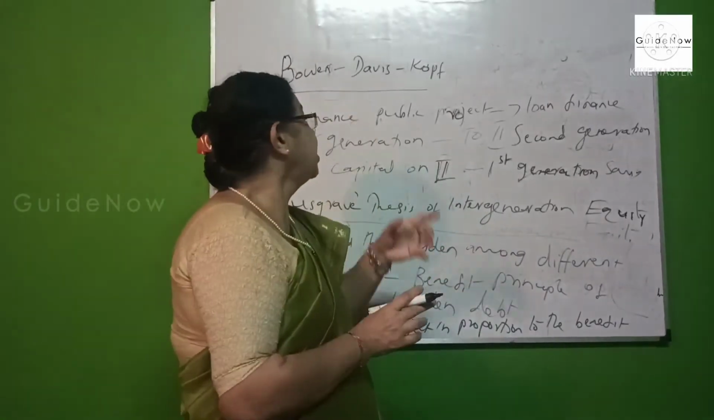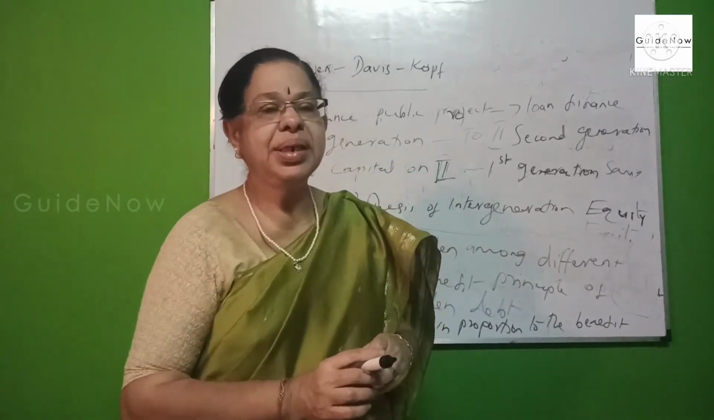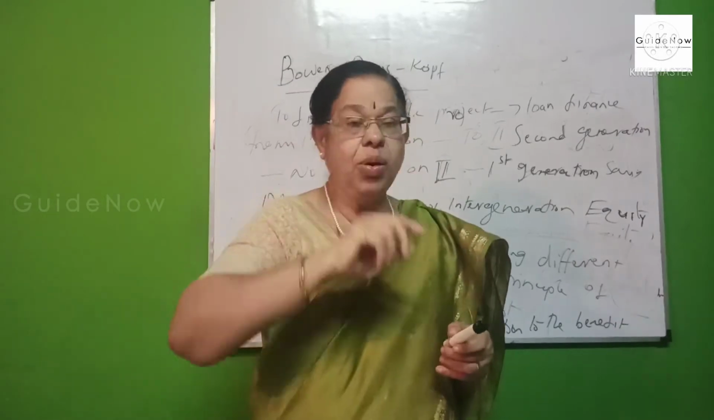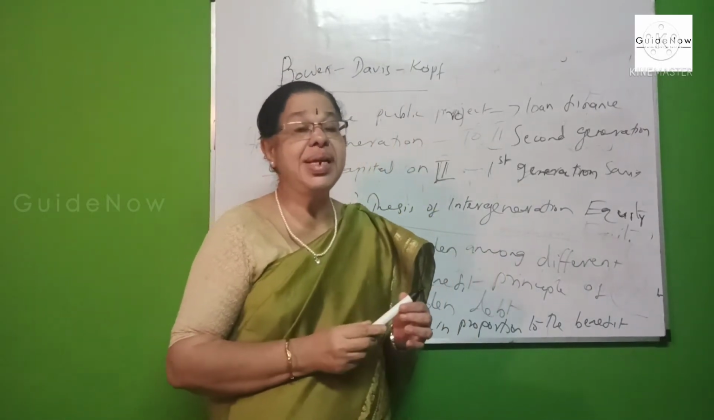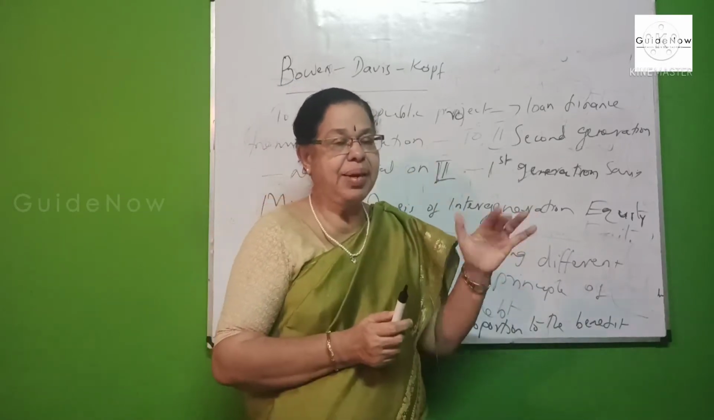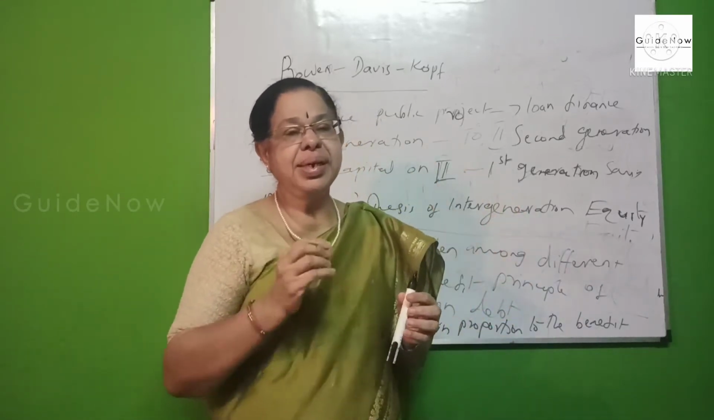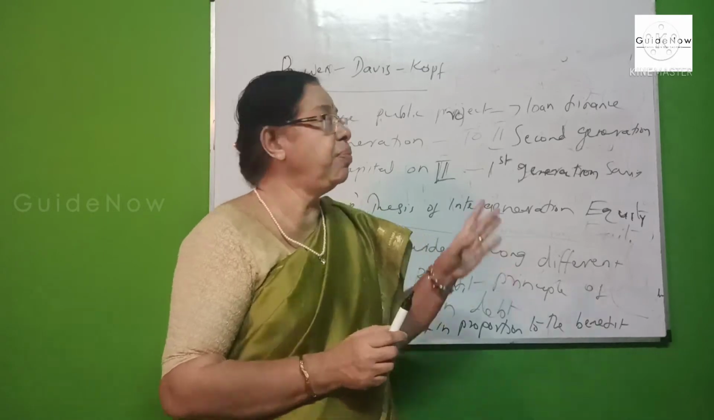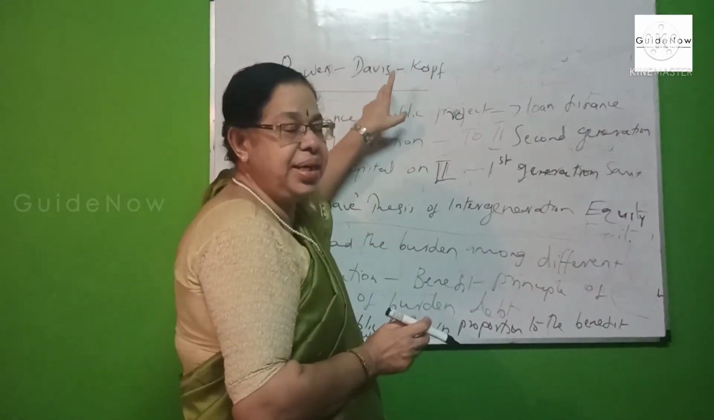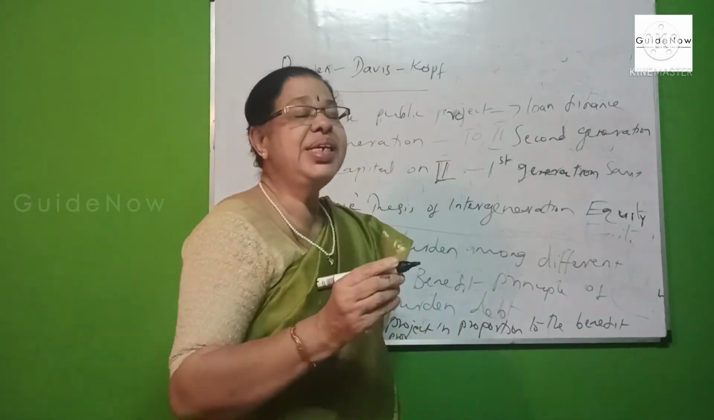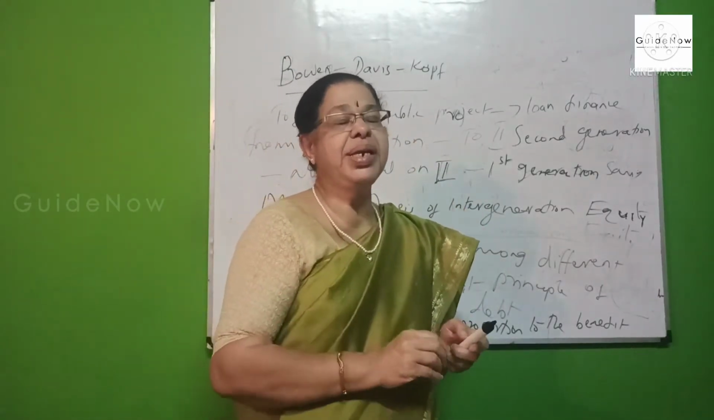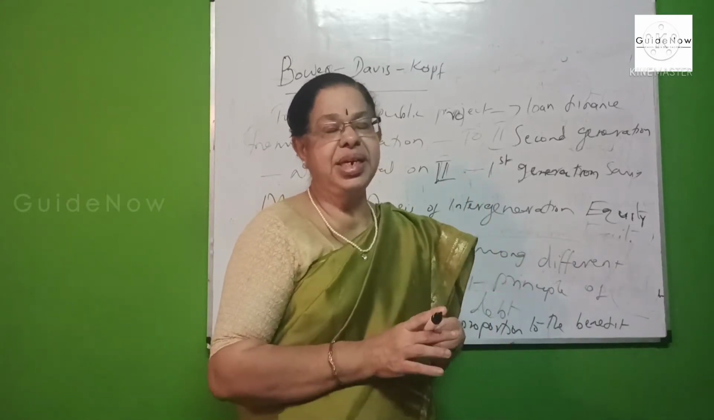And next is the third important approach to the intergeneration equity burden, where there is a controversial issue of the debt burden among the generations. The thesis was explained by three important economists: Bowen, Davis, and Kopf. They explain the intergeneration equity burden.